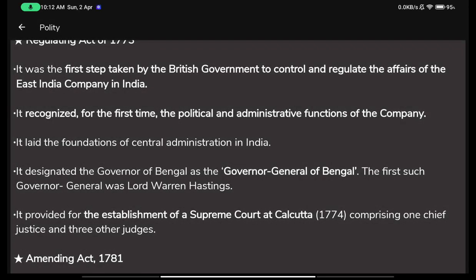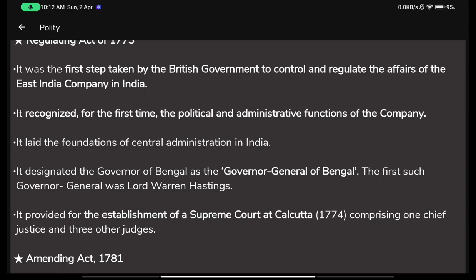Now, it recognized for the first time the political and administrative functions of the company. Like I said, before this act was passed, these political and administrative functions of the company were not recognized by the British government. They were doing all of this on their own. They had no relation with the British government in this. The company came on its own, occupied the lands and started ruling the people.